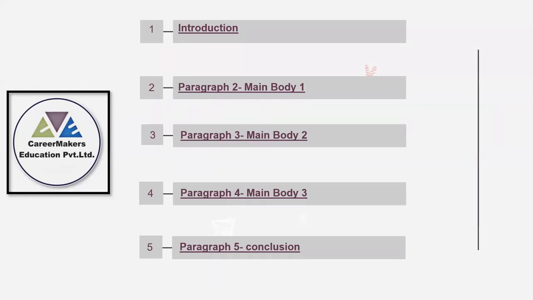So the structure for the essay, we must follow it very clearly to make our essay with complete coherence and cohesion, right? So our minimum word count is 250, but roughly our complete essay should be around 280 words.